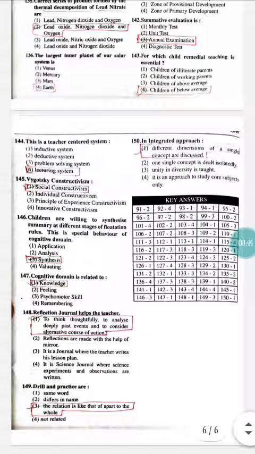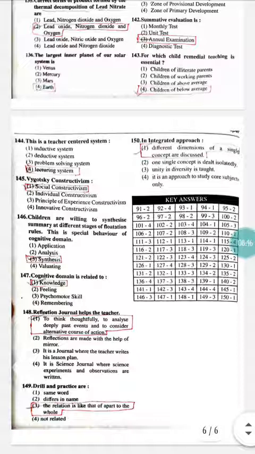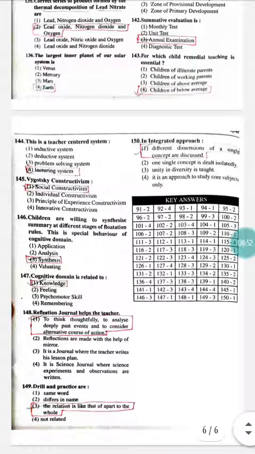Now see the question number 143. For which child is remedial teaching essential? As you know, remedial teaching is nothing but supportive teaching for the weaker section or weaker children. So here the correct option will be option number 4, children of below average.